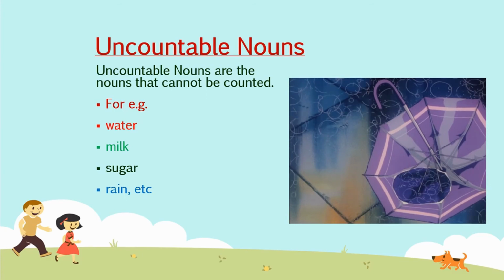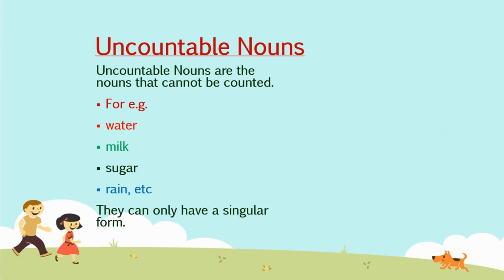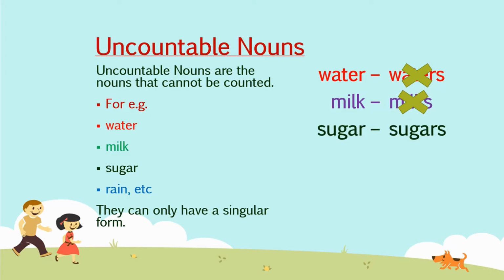Okay? But students, remember that uncountable nouns have only a singular form. You must be thinking how. So students, just imagine, can you call water as waters? Not at all. Can we call milk as milks? No. And sugar as sugars?